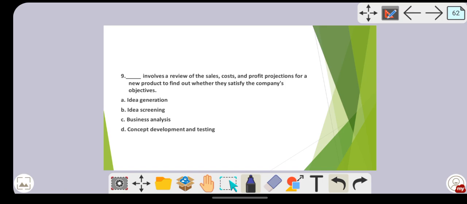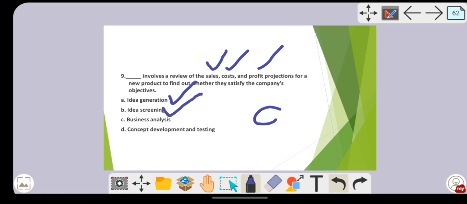Then, dash involves a review of sales, cost and profit projections for a new product to find out whether they satisfy the company's objectives. Here sales, cost and profit are related to business analysis. That's why C is the right answer. See, in idea generation you are going to select the ideas, in idea screening you are going to drop the ideas. So here you are not going to project sales.